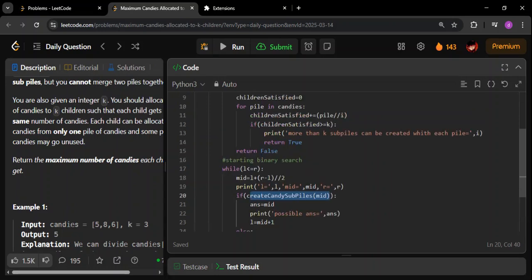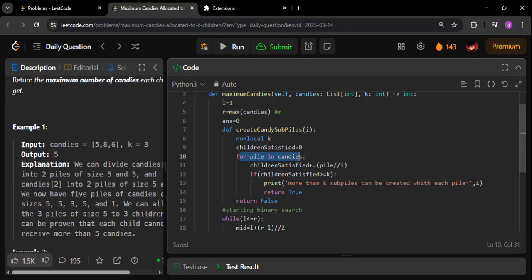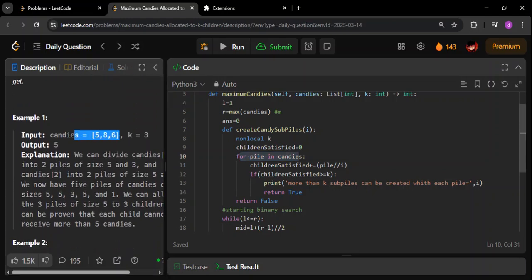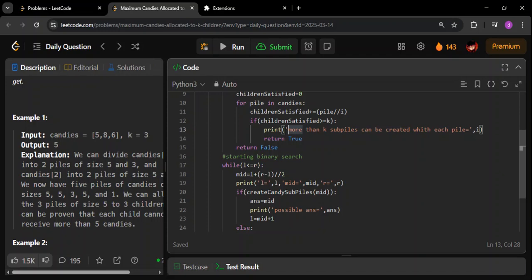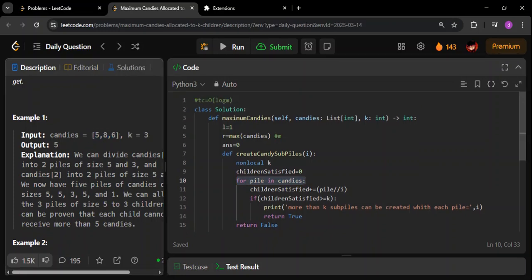Now for each iteration of this binary search, what we are doing is we are calling this particular function. What this function does is basically go through each of the piles. Let us say the length of this is n. That means in each call of this, we are going to go through all the piles in this. That is going to take O of n time. So it is going to be log m into n.